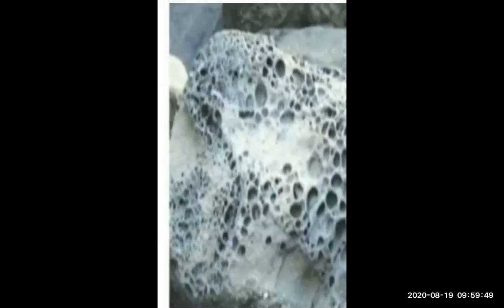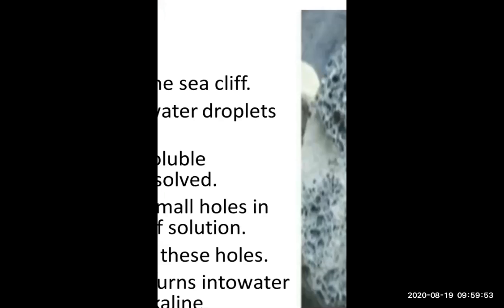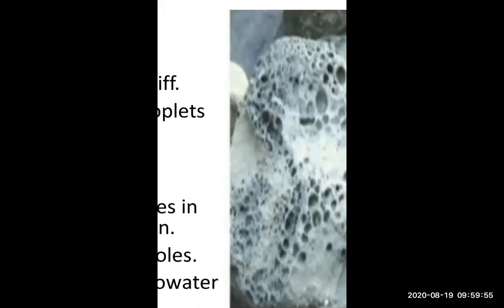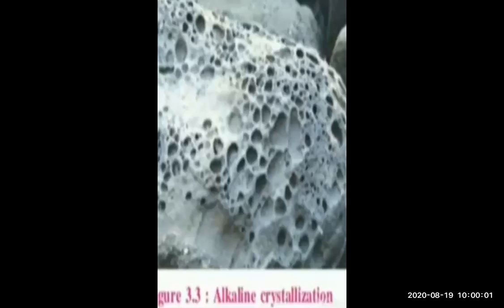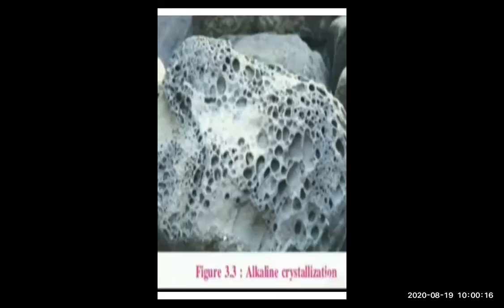Okay, so in simple terms, what is meant by crystal growth? In a sea cliff, because of water or because of the waves, when waves hit the rocks, holes happen. And this is called crystal growth. The small holes happening in the rocks, which look like a honeycomb, are called crystal growth.